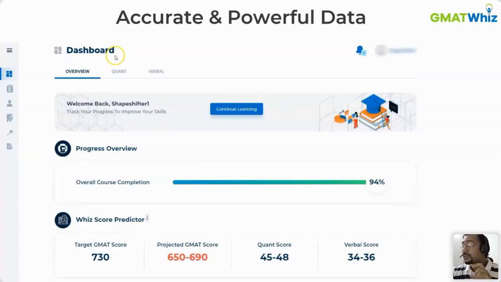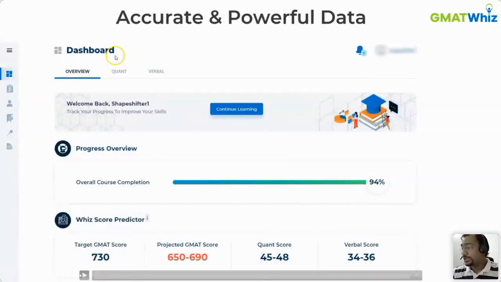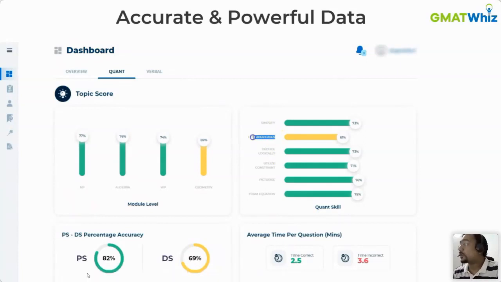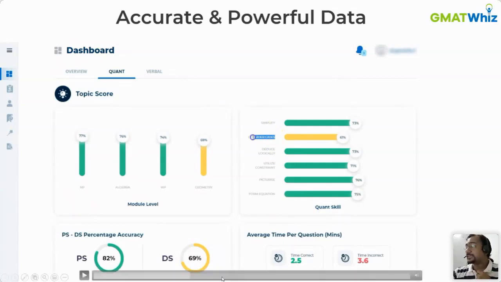And that's when, even in the Viz 1.0, what I'm showing you right now is Viz 1.0 functionality, we created much more accurate and powerful data. So for example, we don't just go to the extent of showing you just the number properties, algebra, what are your scores in each of them. We also wanted to tell you what are your skills in each area. Like, why are you lagging in this particular area? That, okay, you're having problems with considering cases, you're having problems with simplification, you're making mistakes because of these reasons.